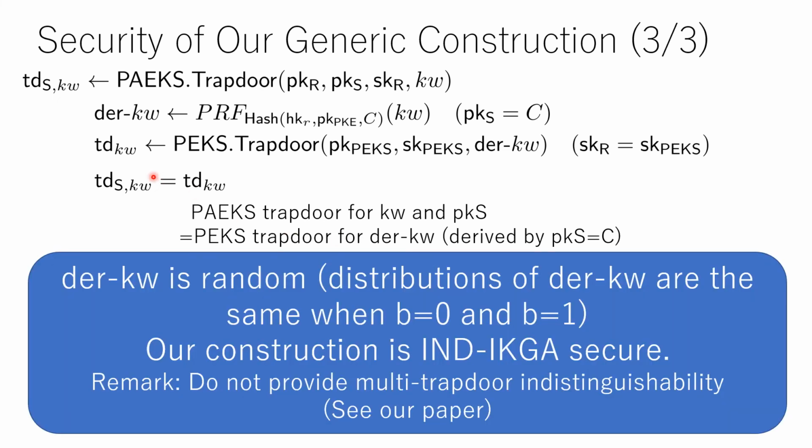As mentioned before, the trapdoor may leak the information of the extended keyword, but the extended keyword is indistinguishable from random. So this is enough for showing that our construction is IND-IKGA secure. As a remark, we do not consider multi-trapdoor indistinguishability. In this setting, the adversary is allowed to obtain the trapdoors for the challenge keyword and the challenge sender's public key. So please check our paper for details.